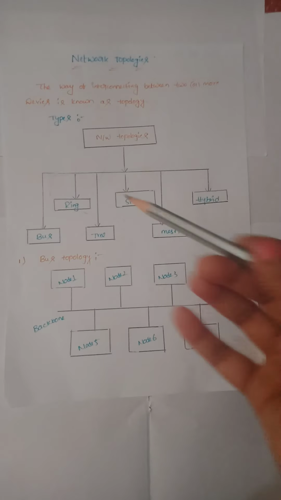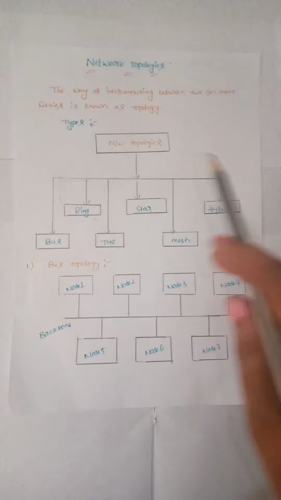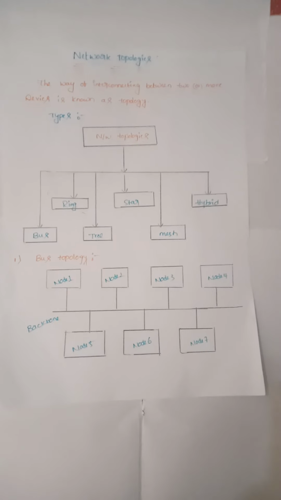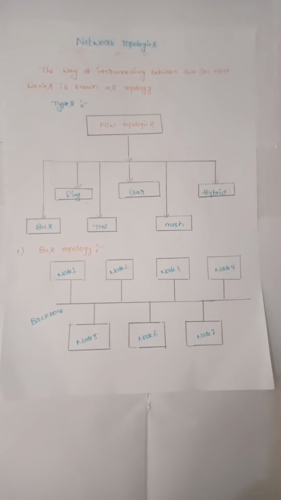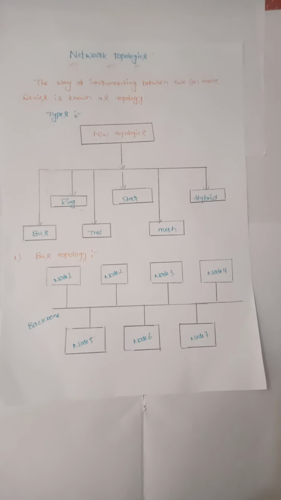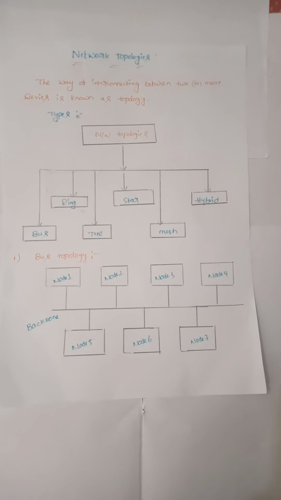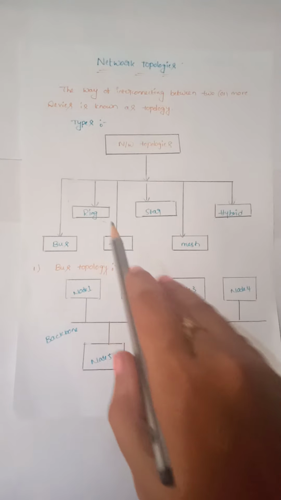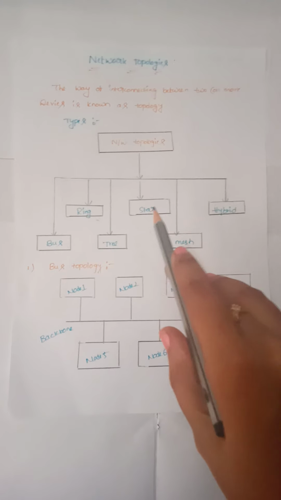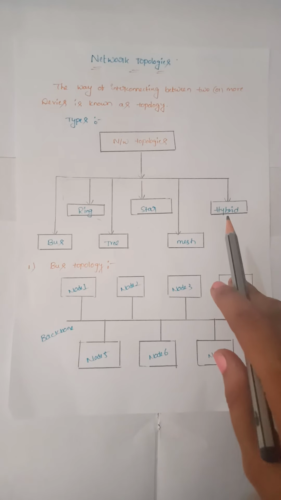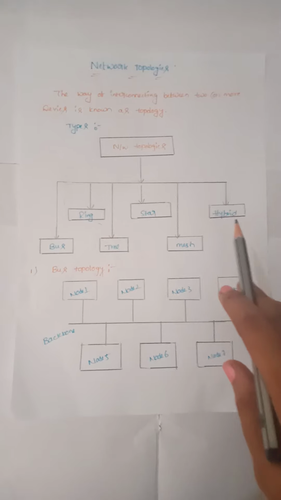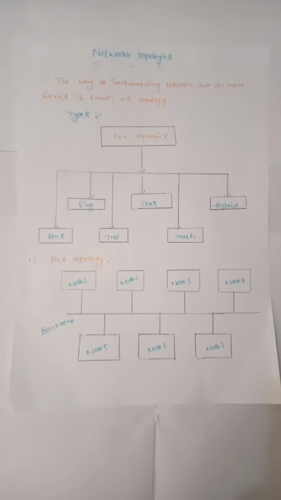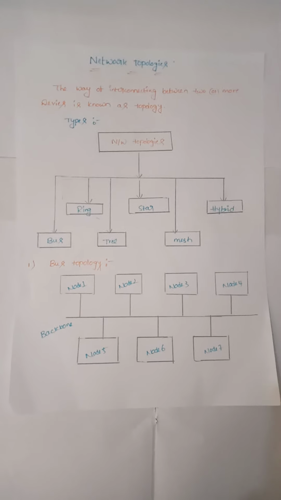Next, coming to the types of network topologies in computer science, there are many types of topologies available. Here, some of the topologies are explained: bus topology, ring topology, tree topology, star topology, mesh topology, and hybrid topology. I will explain them one by one now.